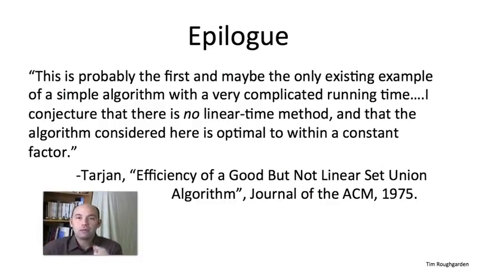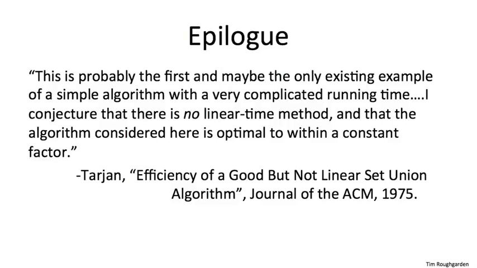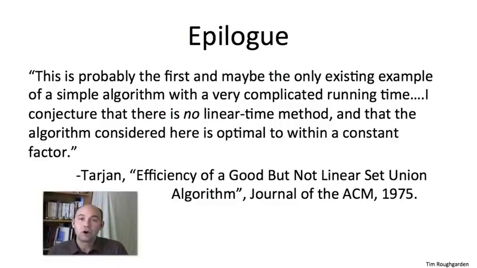better? And we could ask that question in a couple different senses. The first sense would be, well, maybe we can have a sharper analysis of this exact data structure. Maybe union by rank and path compression is sufficient to guarantee a linear amount of work. After all, we didn't need to change the data structure. We only needed to change the analysis to sharpen the log star bound to an alpha of n bound. So this question, remarkably, Tarjan answered in the negative in his original paper.